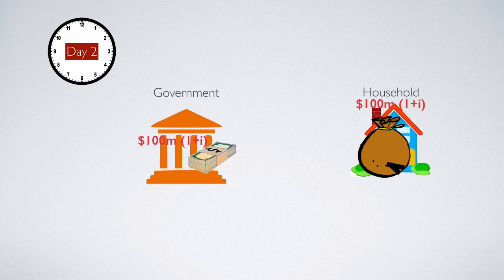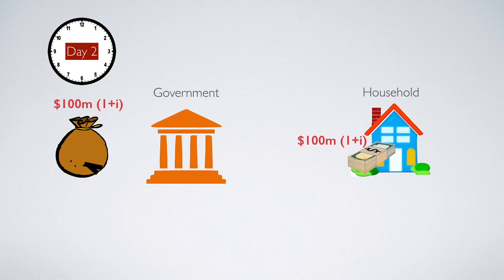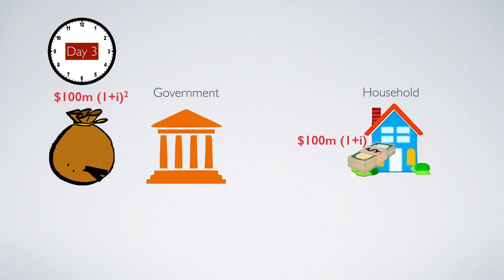So if government takes away that money, then the debt burden will be cleared, but households lose that pile of cash. And of course, government can decide not to take away such money from households on day 2. Instead, government decides to hold the burden for one more day to day 3. Then the debt burden would grow further to 100 million times 1 plus i to the power 2.